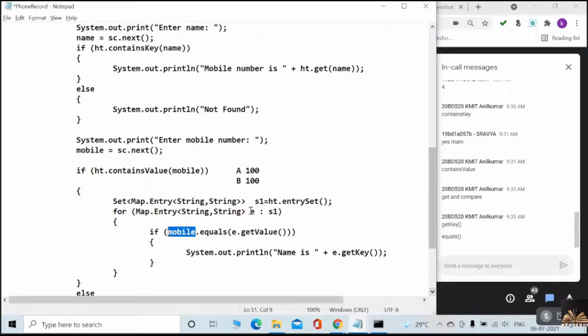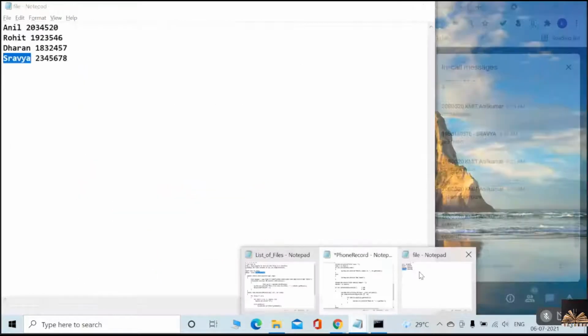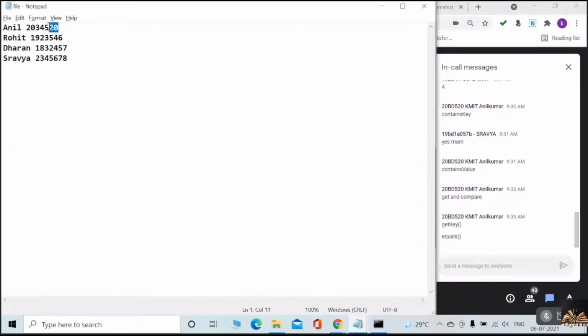Whatever the first entry I am taking, suppose this is the entry. If I say E dot get value, what will you be getting? This value, no? The phone number associated with Anil only.